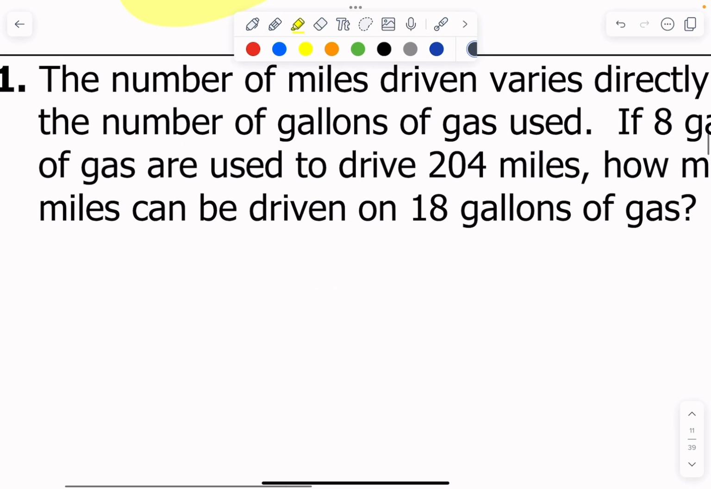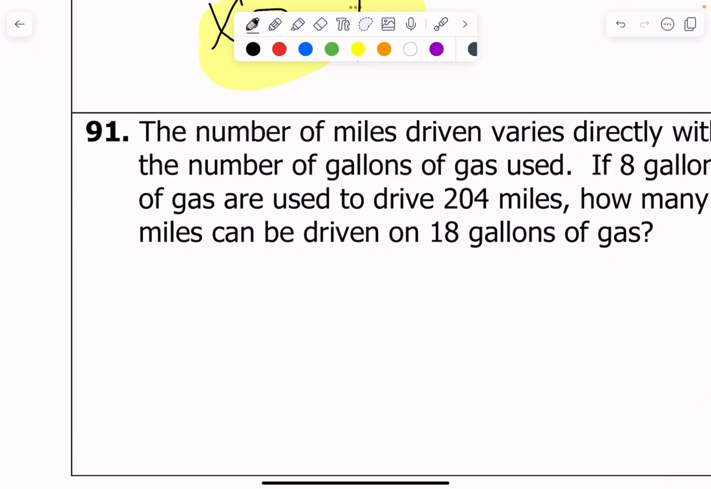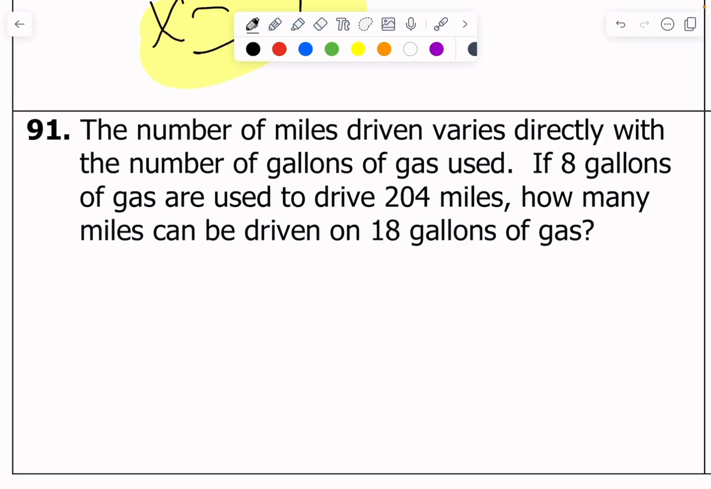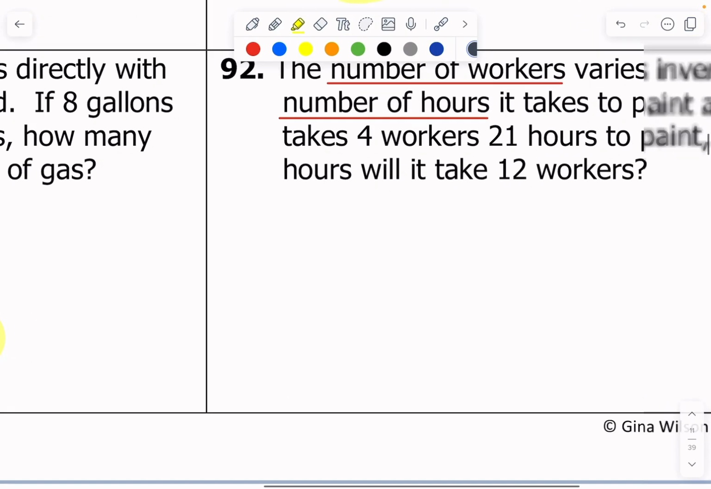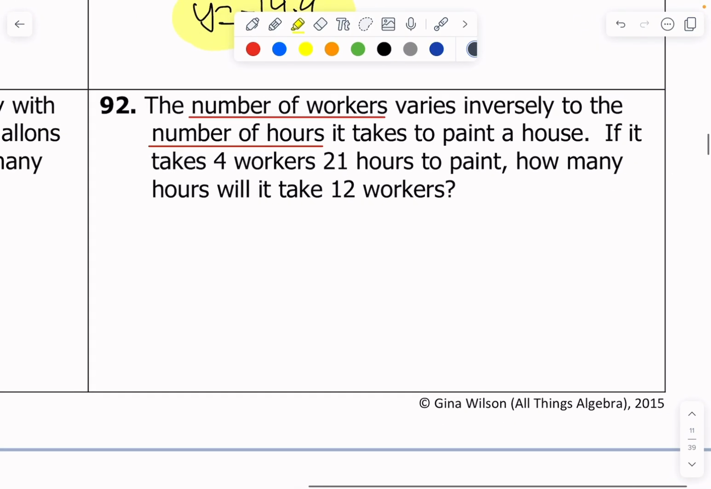This one, whatever comes first is your y. Whatever comes next is your x. If 8 gallons of gas are used to drive 204 miles, how many miles can you drive with 18 gallons of gas? So I'll set up a proportion. It looks like 204 over 8 is equal to y over 18. You'll solve. You'll get y equals 459 miles. And then you'll do the same for 92, except in that case it will be inverse variation. 4 times 21 equals 12 times y. You get y equals 7 hours, okay?